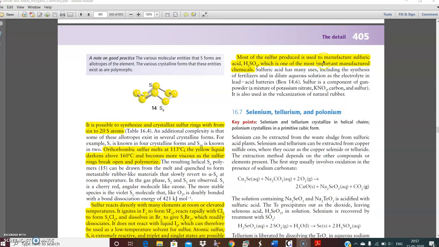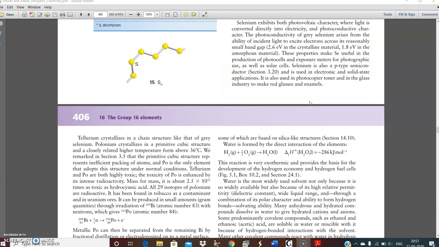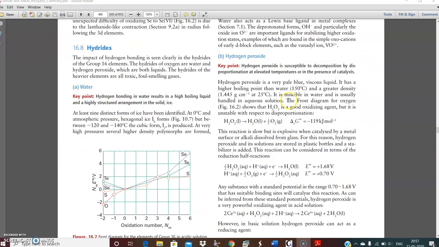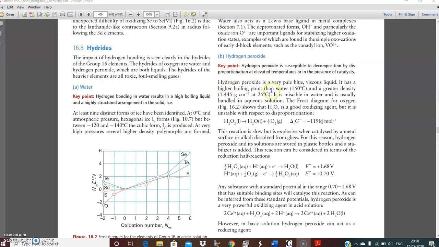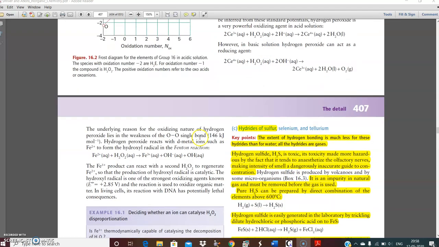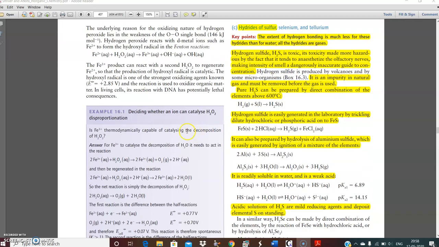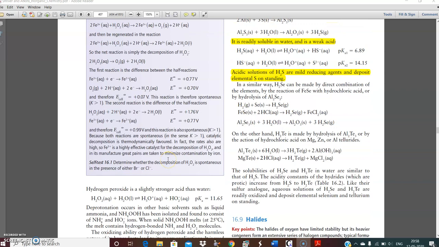Most of the sulfur produced is used for manufacture of sulfuric acid. This is one of the most important manufactured chemicals. Then selenium, tellurium, polonium are not preferred. Hydride may be given. In a hydride, you can consider water, but water is very rarely asked. But hydrogen peroxide, they can ask some oxidizing reaction, some reducing reaction. You have studied in your higher secondary class. You can go through different kinds of reactions. Regarding disproportionation, some question may be asked that you can explain by using the concept.